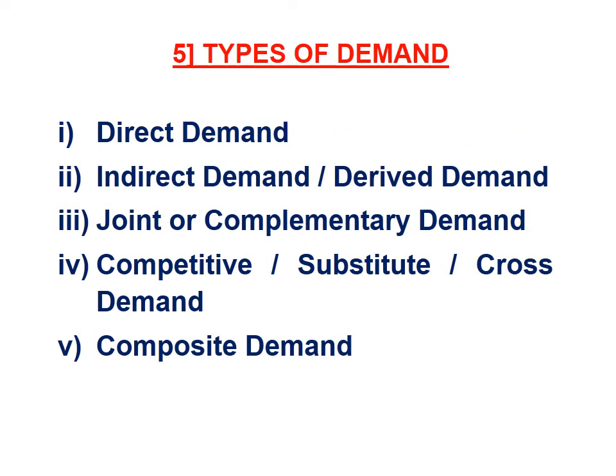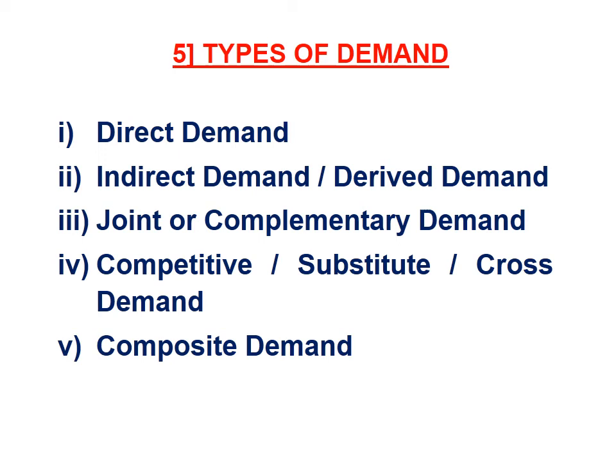Now let us see the types of demand one by one. First type is direct demand. So demand for all consumer goods is a direct demand. Demand for sofa set, demand for laptop, demand for television set, demand for refrigerator, they all have a direct demand. Second one is indirect demand, that is also known as derived demand. What is the indirect demand? Demand for all factors of production like land, labor, capital and entrepreneur, they all have an indirect demand. What is the another name for indirect demand? Derived demand.